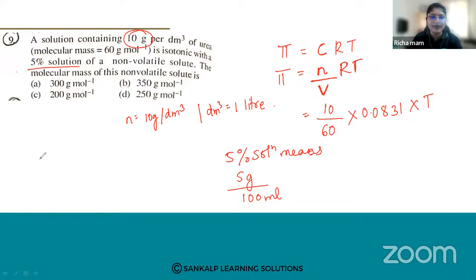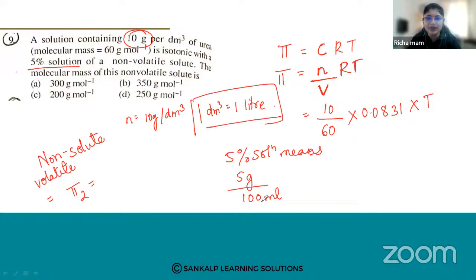Now we are finding it for the non-volatile solute, so this is pi 2. Let us calculate for that. 5 grams in 100 ml. Now, we are calculating in terms of liters, right? So here we are not considering ml. How much will it be?